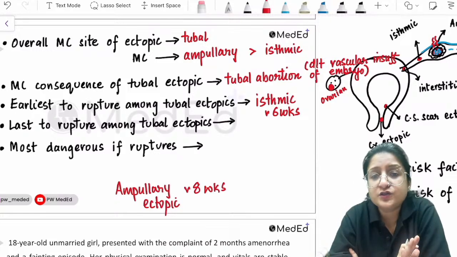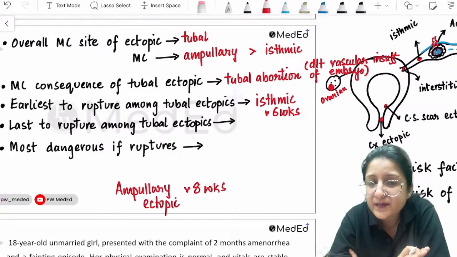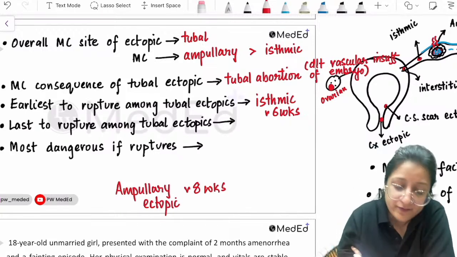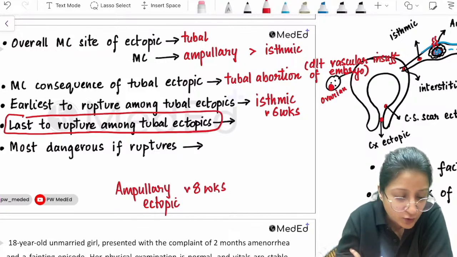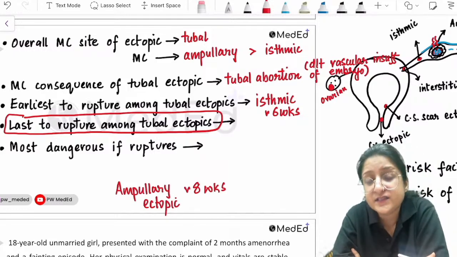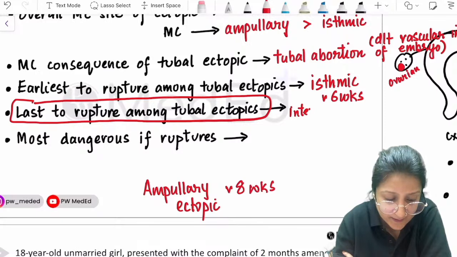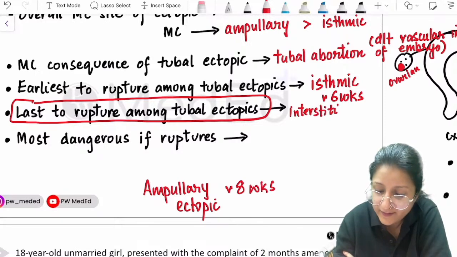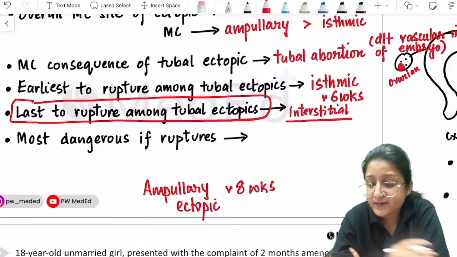There is no hard and fast rule. Generally, ampullary ectopic ruptures at around 8 weeks. Isthmic is the earliest to rupture. Very, very important MCQ pointer. Last to rupture among tubal ectopics, and somebody had already answered that. That was S, interstitial. Last to rupture among tubal ectopics is the interstitial ectopic. Okay, why is interstitial ectopic the last to rupture?